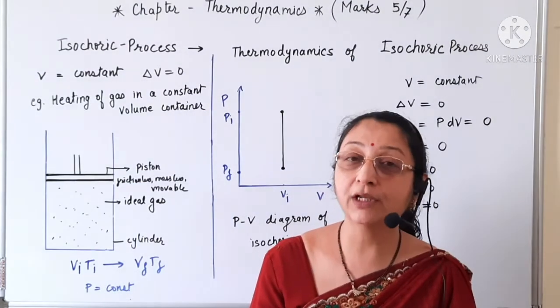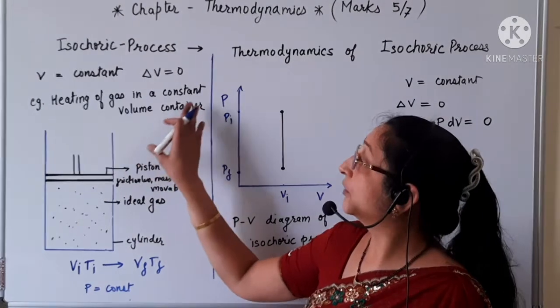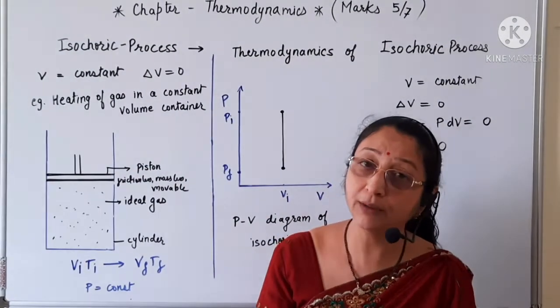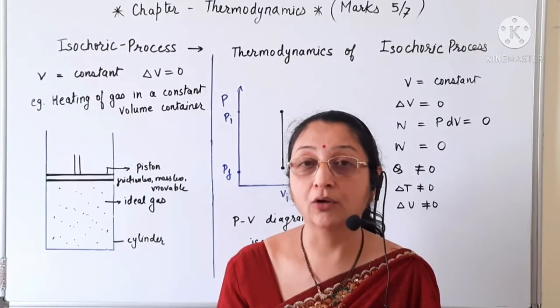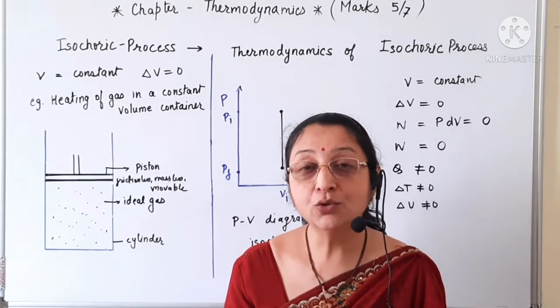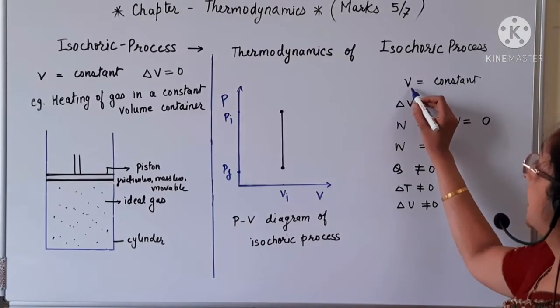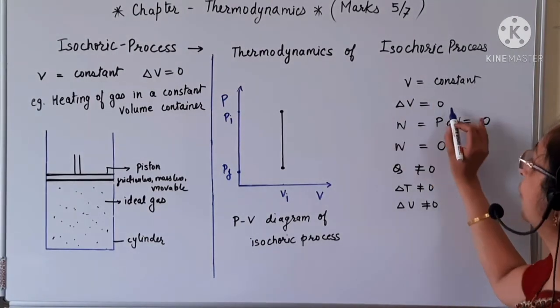The heating of a gas in a constant volume container is an example of the isochoric process. The system does no work on its environment during the isochoric process.